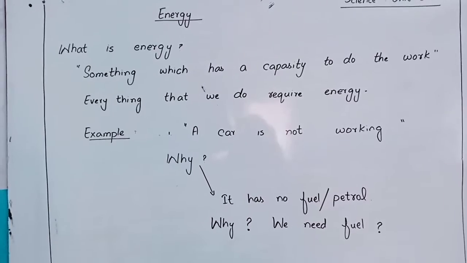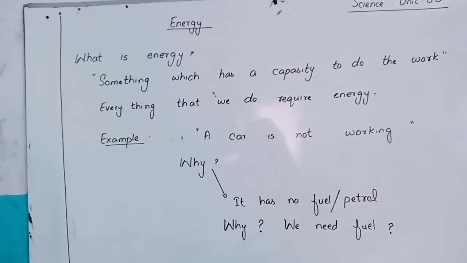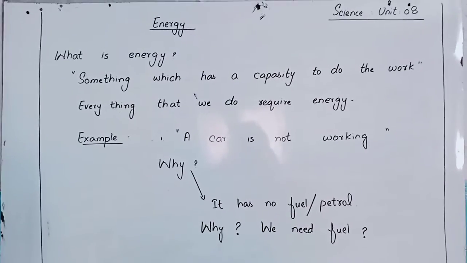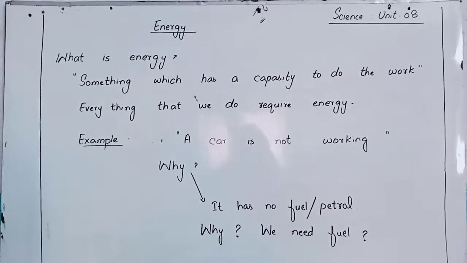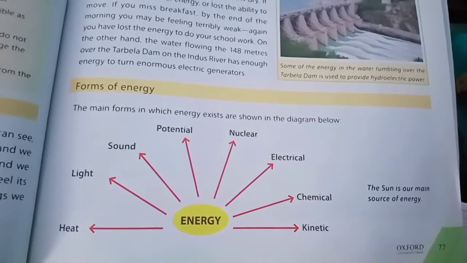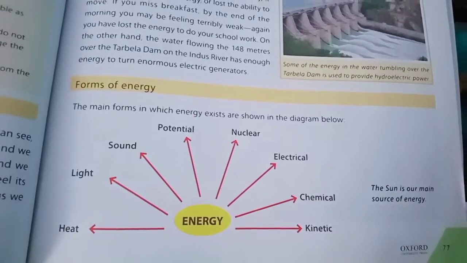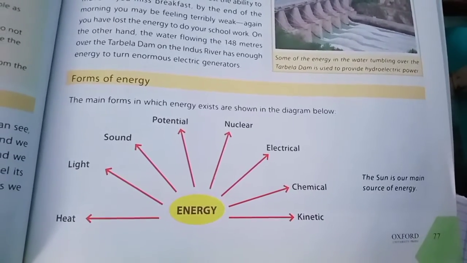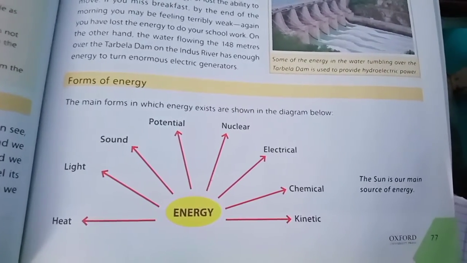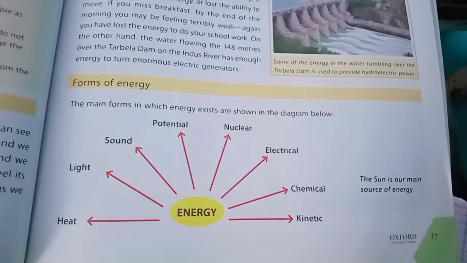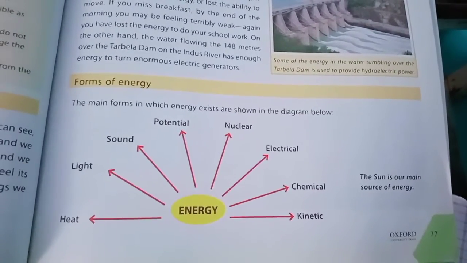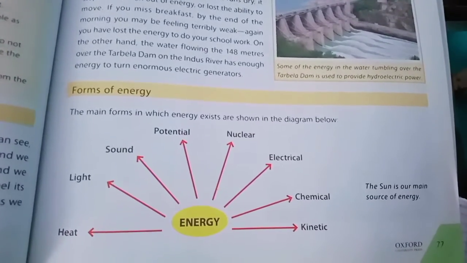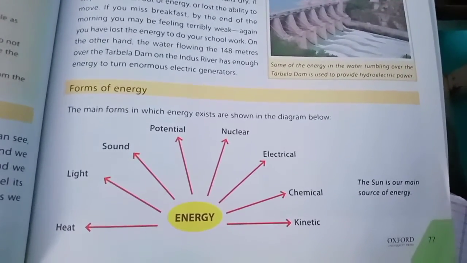We also know that the entire universe is made up of two things. Number one is matter, number two is energy. Energy is everywhere. Open up your science book at page number 77. At the end of the page, the forms of energy are written. The main forms in which energy exists are shown in the diagram below. Energy: heat, light, sound, potential, nuclear, electrical, chemical, kinetic.